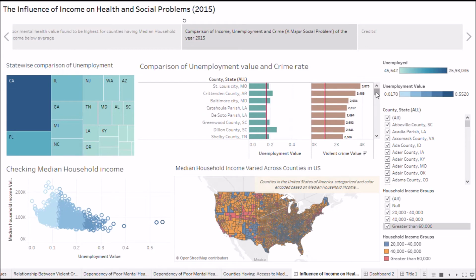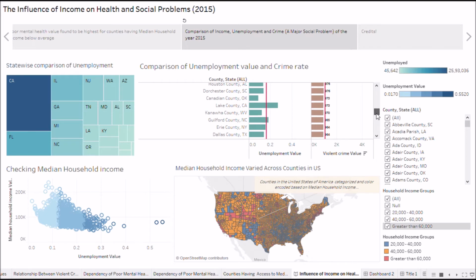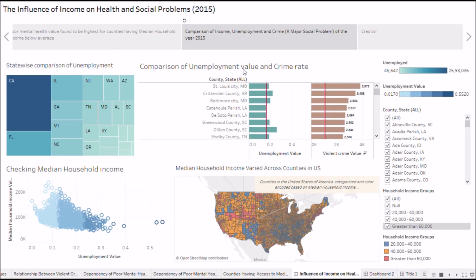But what surprised us is that the positive effect of unemployment rate on the violent crime rate decreases for the counties of the states with higher median income, like California, Florida, Georgia, which indicates the presence of other factors affecting the crime rates in these states.